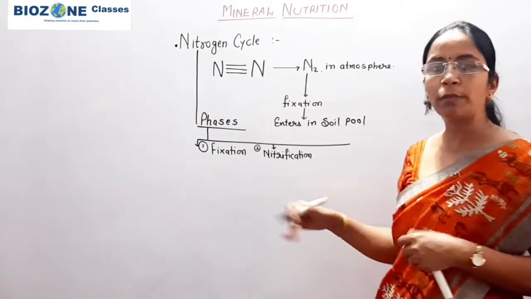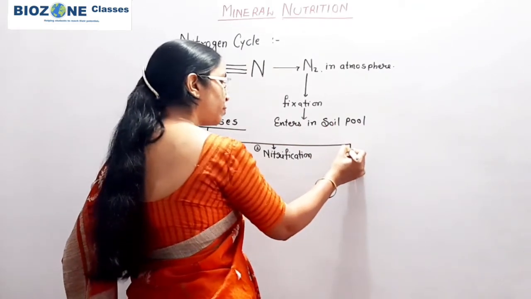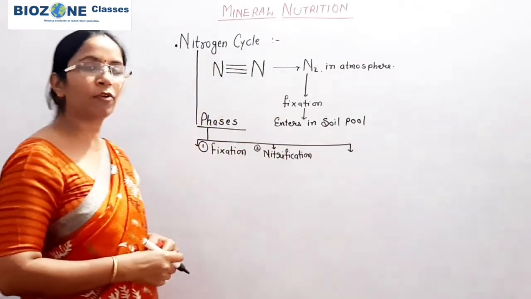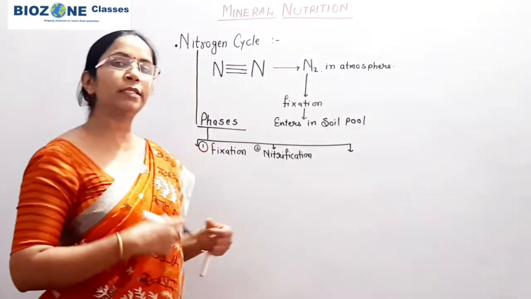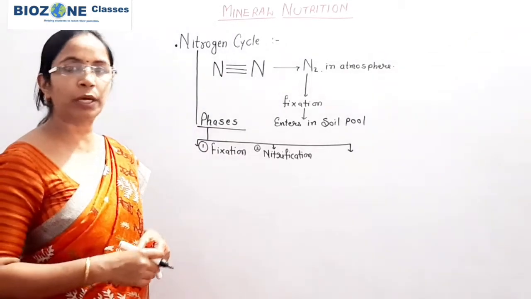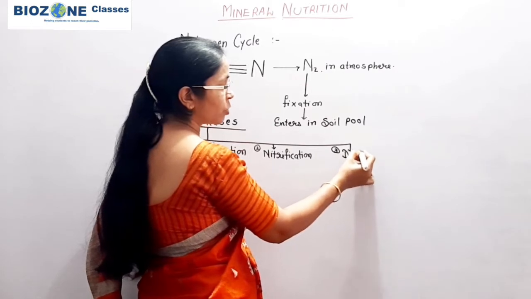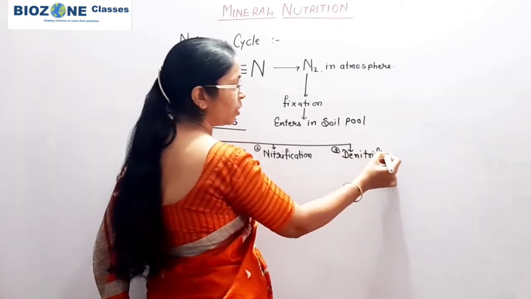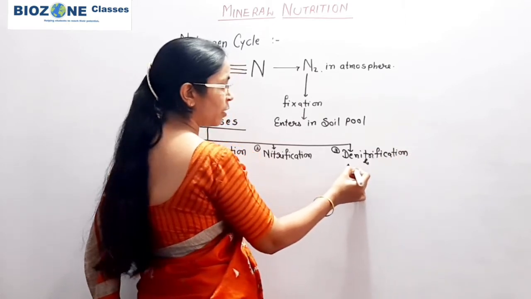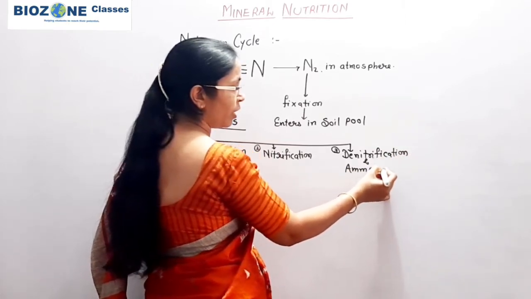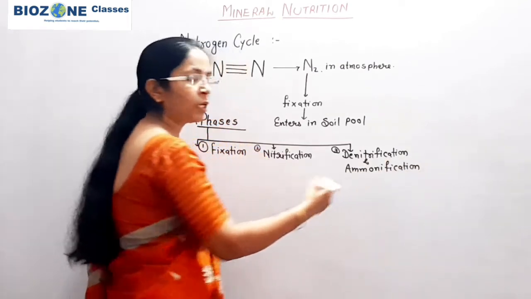The third phase is the one by which nitrogen is returned from the living pool, or from dead and decaying organisms, back into the atmosphere. That process, the third process you study, is called denitrification. Along with denitrification, another process is ammonification.